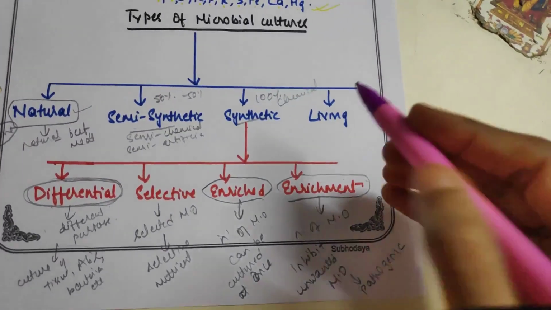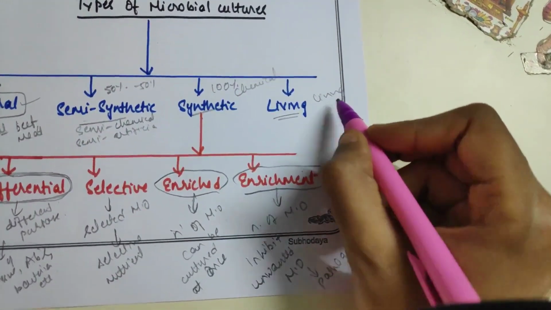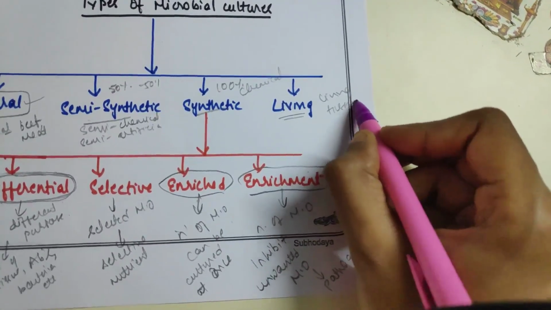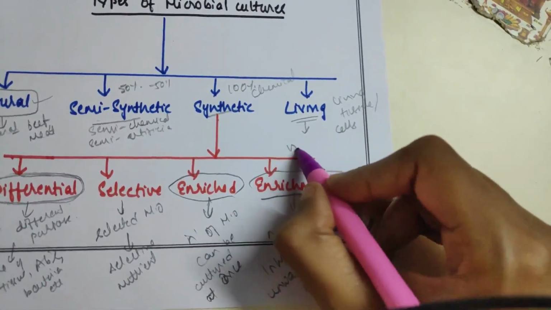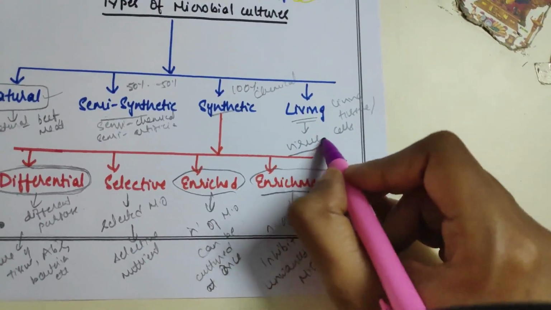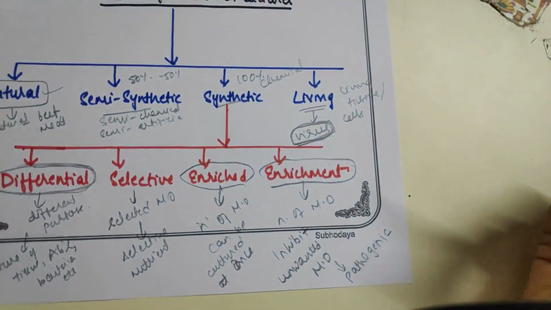And coming to living culture. Living culture uses living tissues or living cells. This is widely used for culturing of viruses, because viruses need a living host for rapid multiplication or division.